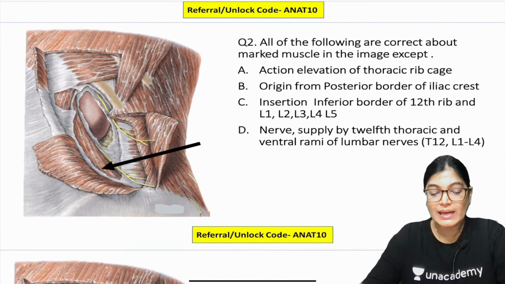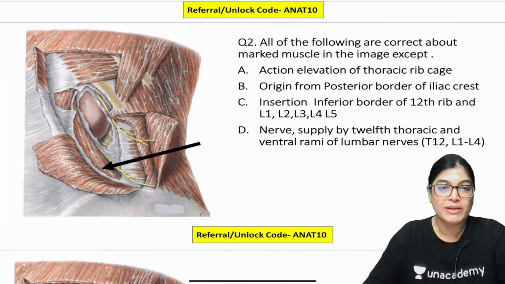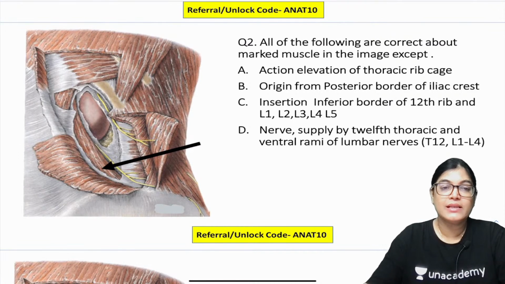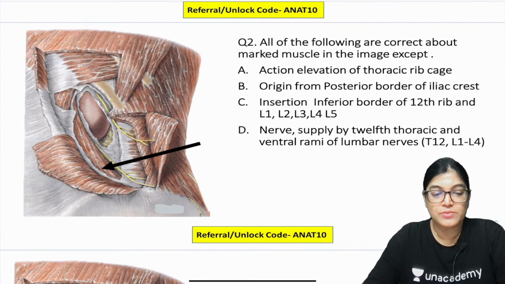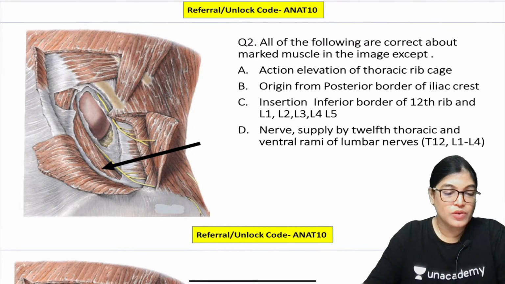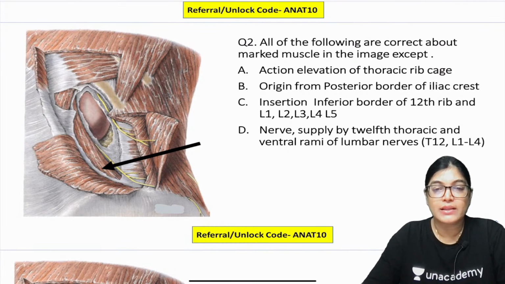All of the following are correct about the marked structure in the image except. You can see there is a black arrow I have used on a muscle. Firstly identify this muscle and then mark which is the wrong statement about it. Again I will give you 30 seconds to mark it, otherwise I will explain this.